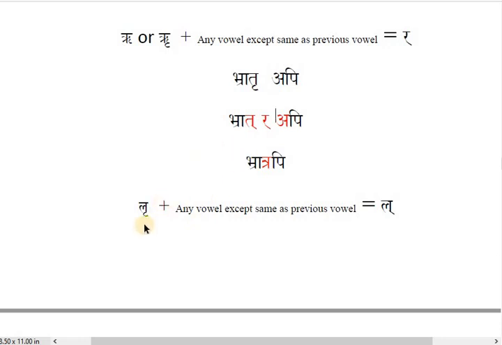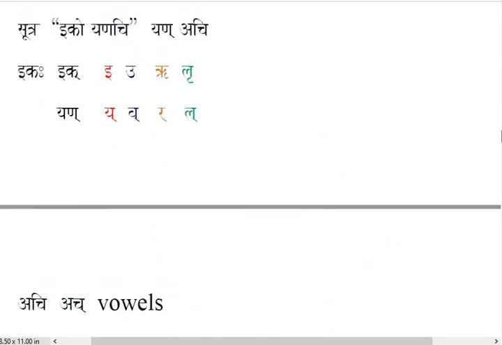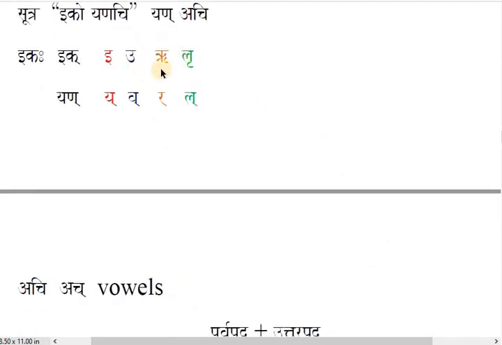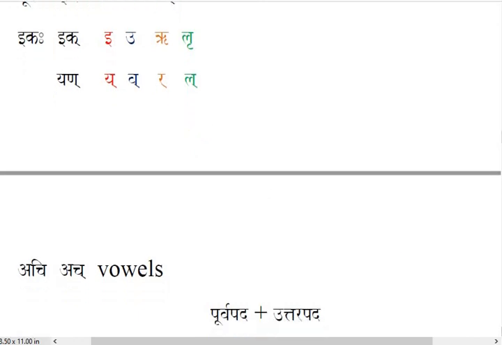Then students, suppose Lru vowel is there, then it will be converted to La. So now you understood that all these vowels, E, U, Ru, are at the end of the previous word, and if the next word starts with a dissimilar vowel, then you can convert this vowel to this consonant. That is called Yan Sandhi. First time we saw that we are not joining two vowels here, we are actually converting vowel to consonant.